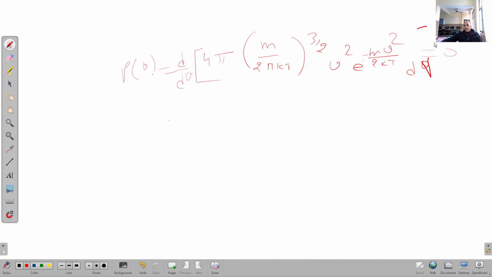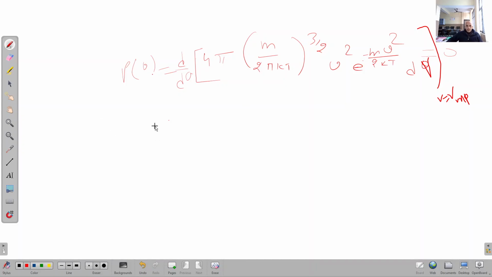You can apply this condition here at v equal to v_mp. So when you take the differentiation, those terms which are constant can be taken outside.